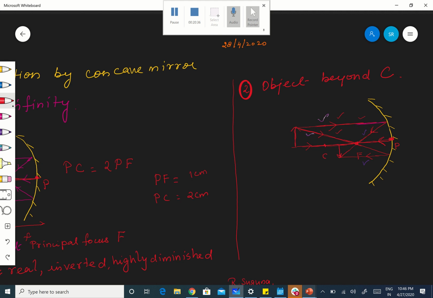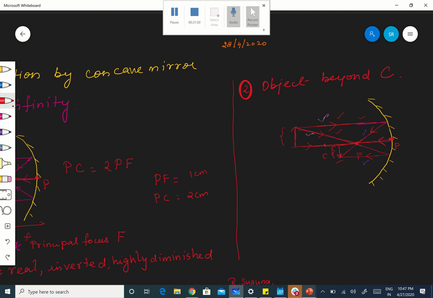Therefore, this is the image. Okay, so this is the object and this is the image. That is the image formed now. What is the position of the image? Between C and F. Between C and F. And whether it is a real image? Yes. Why? Because the reflected rays are meeting and forming the image. Okay, therefore it is a real image.